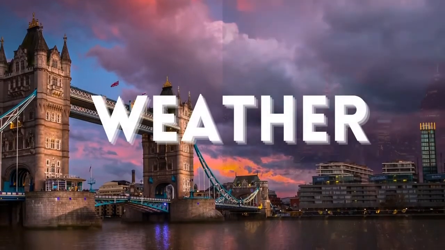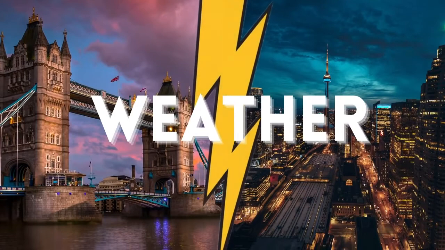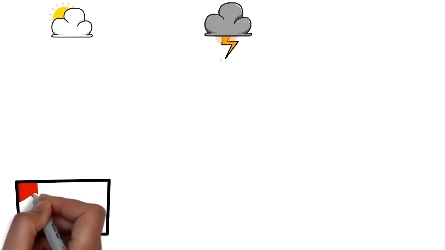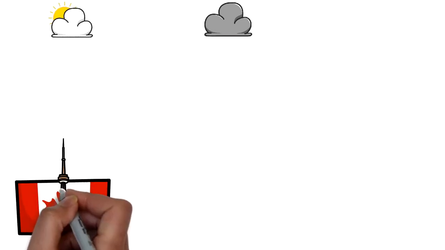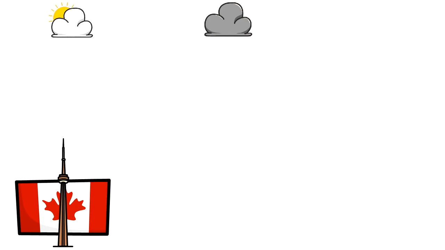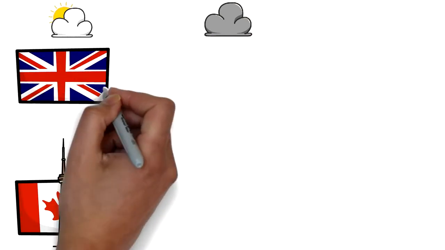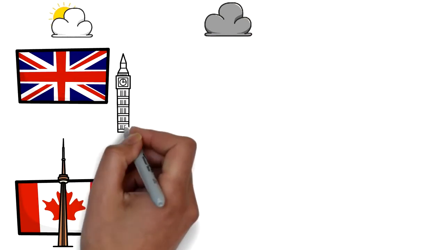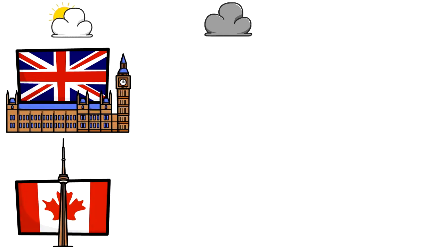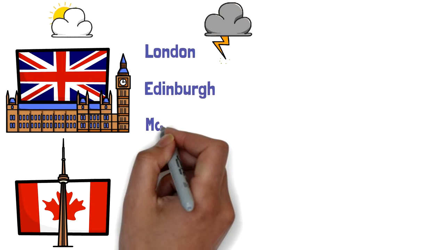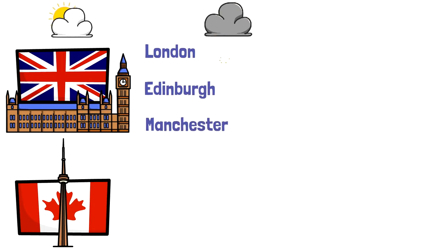Let's discuss about weather now, because when it comes to Canada, it's very important to discuss about the weather because obviously Canada is famous for its harsh winter climate. So in here I've listed down the three cities both from UK and Canada. From UK I have chosen London, Edinburgh, Manchester, and from Canada I've chosen Toronto, Vancouver and Calgary.